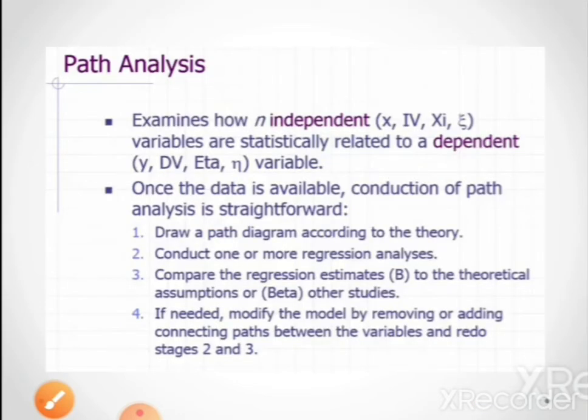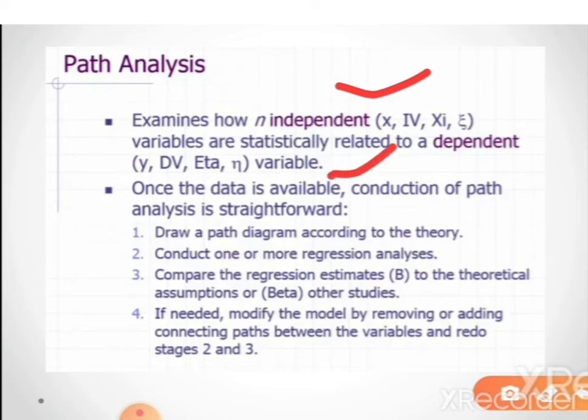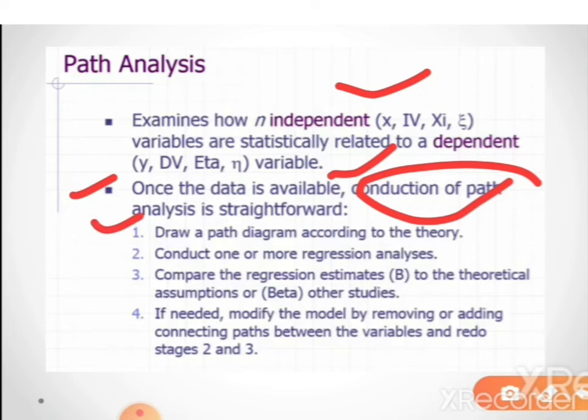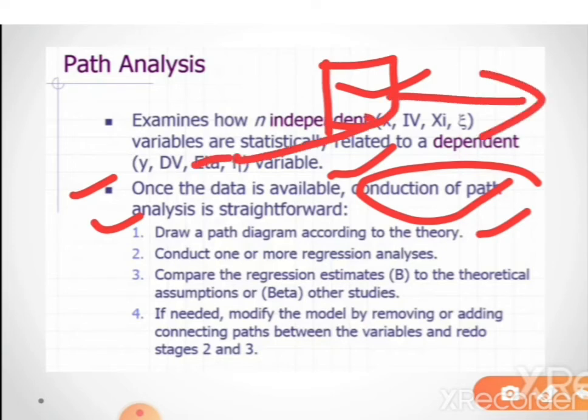Next component of the SEM is path analysis. Here we are examining independent variables that are statistically related to the dependent variables. Once the data is available, we conduct the path analysis in the following steps. Number one, draw a path diagram according to theory, showing where the analysis is going, like a flow diagram.